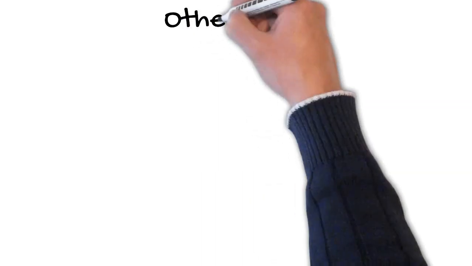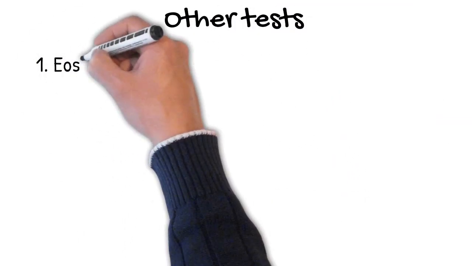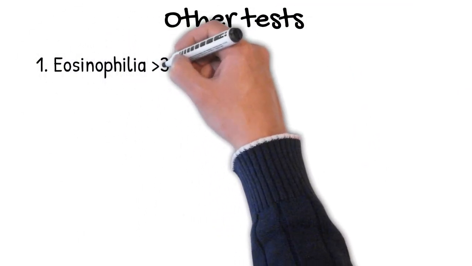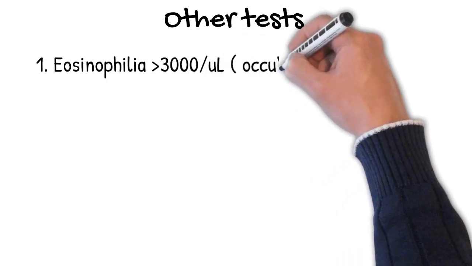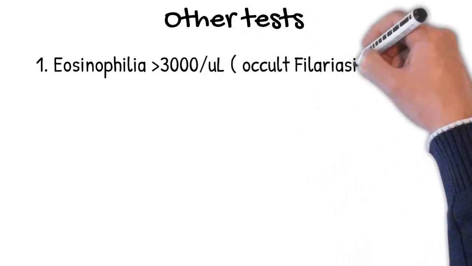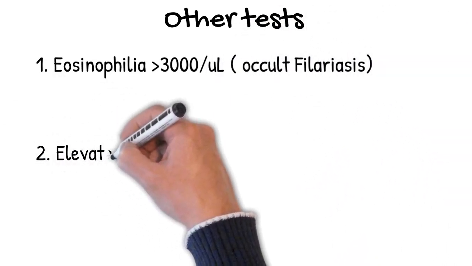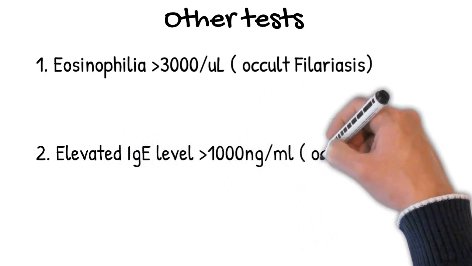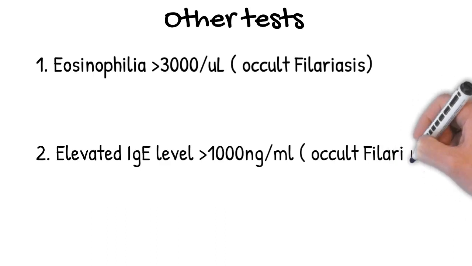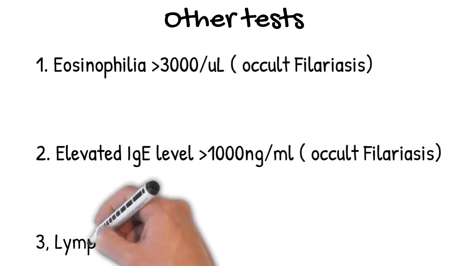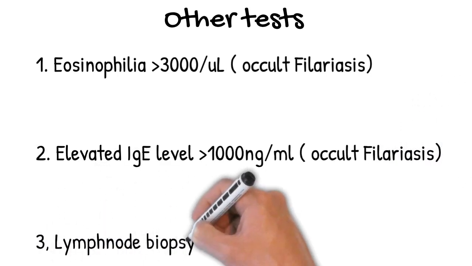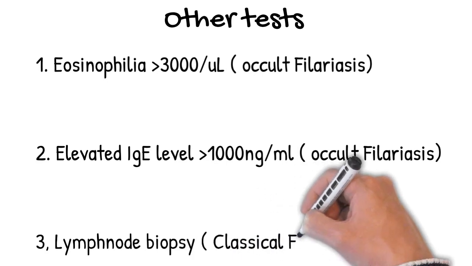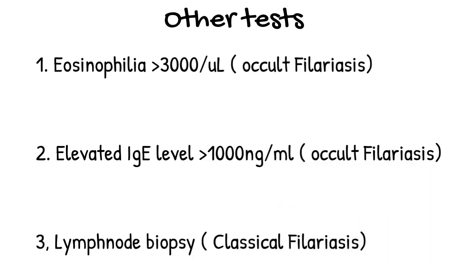Some other few tests also help to diagnose the condition, namely eosinophilia elevated more than 3000 per microliter and elevated immunoglobulin E level more than 1000 nanogram per ml, which helps to identify the occult filariasis, and lymph node biopsy helps to identify the classical filariasis.